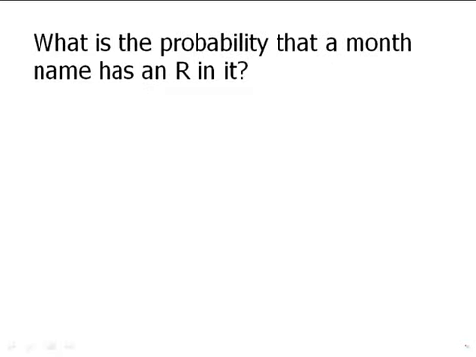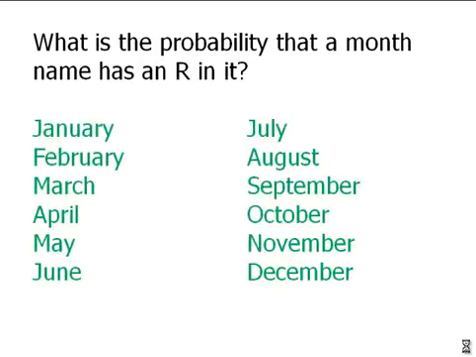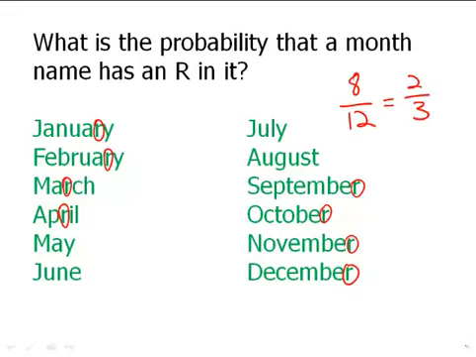So a very simple example of a calculation. This is far more simple than something you'd see on the test. What is the probability that a month name has an R in it? A very easy way to think about this, we'll just make a list. And here are all the month names in English. So we'll just look for the ones that have an R in it. We notice some R's there, some R's at the end here, and it turns out we found 8 month names that have an R in it. So 8 over 12, and of course with any ratio, with any fraction, we always put it in lowest terms, cancel the 4. So the probability that a month name has an R in it is 2/3.